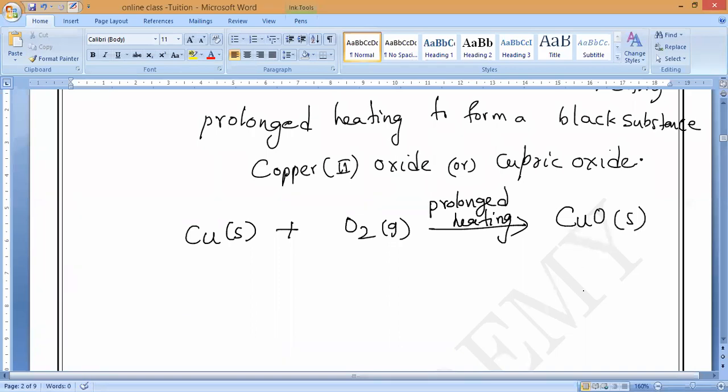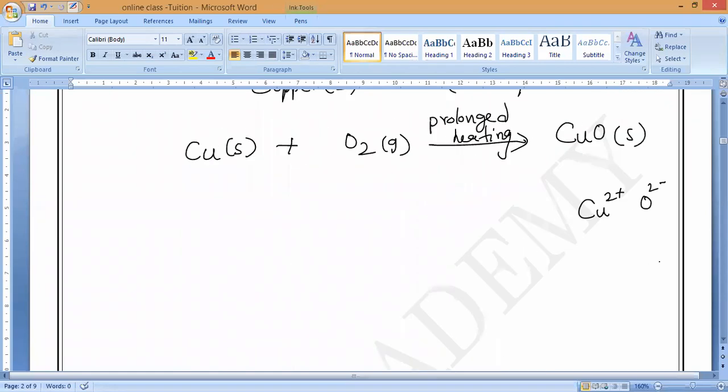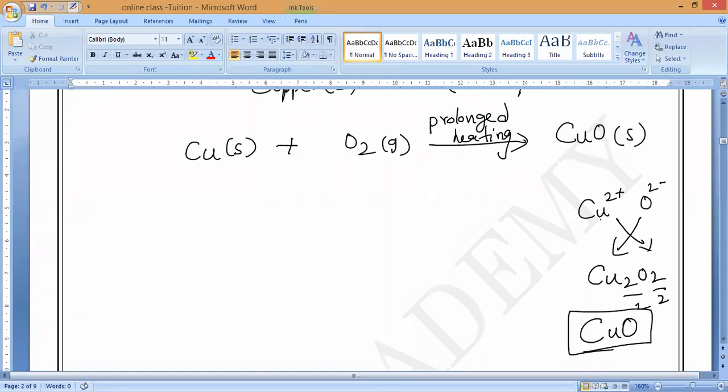Sir, why should we call it copper 2 oxide? What is the copper valency? Copper is Cu2 plus. Oxide is 2 minus. So that is why you can see it will exchange. Cu2 O2 will come. So both 2, so it will come CuO. Do you understand, everybody? That is why we should call it copper 2 oxide.